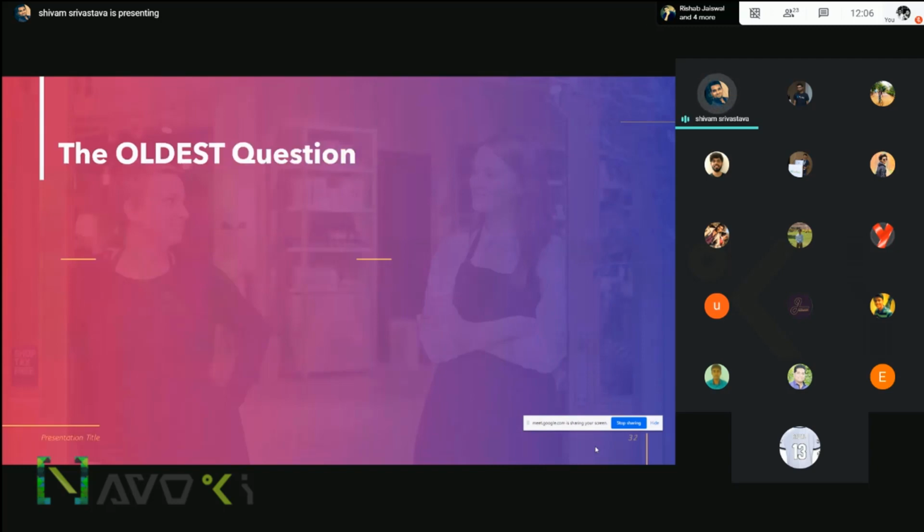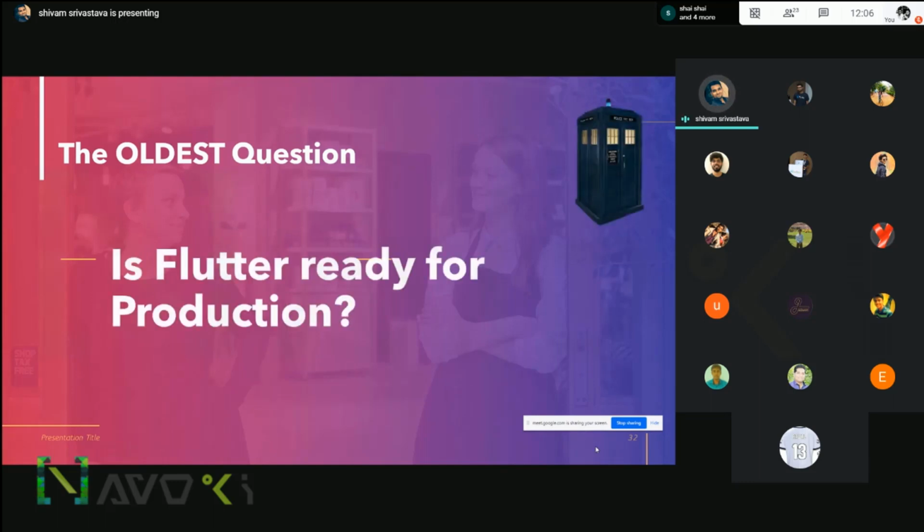Now, one of the questions I have seen many times on Reddit, Stack Overflow, Facebook groups and Twitter is: is Flutter ready for production? I thought I should cover this also, because even beginners and people from other profiles like web developers are very curious. Every week there is some question regarding this. So we will get to the answer.